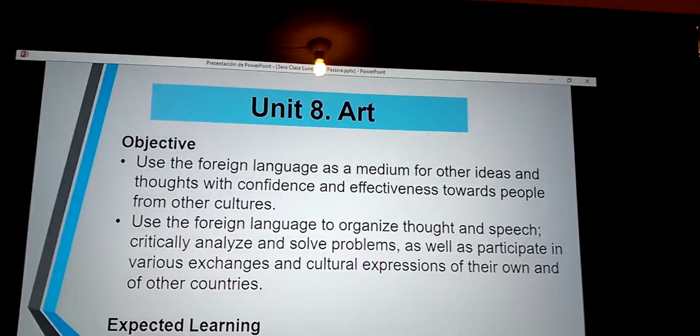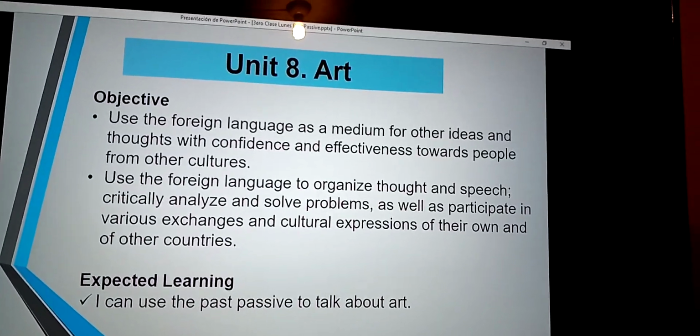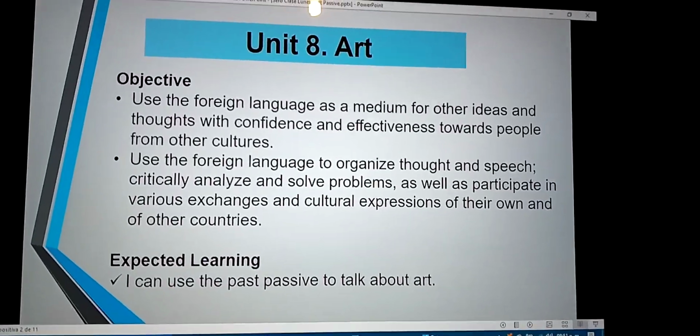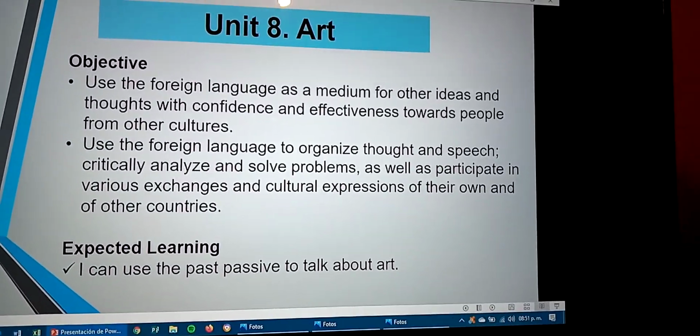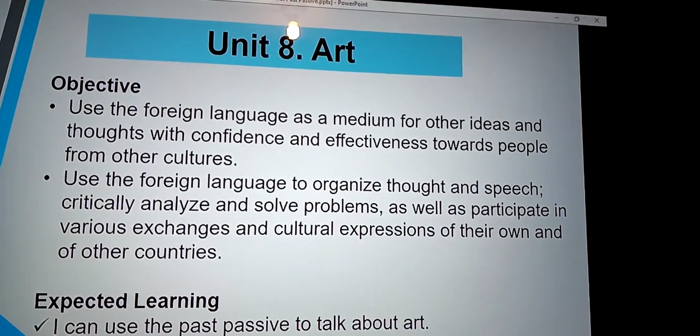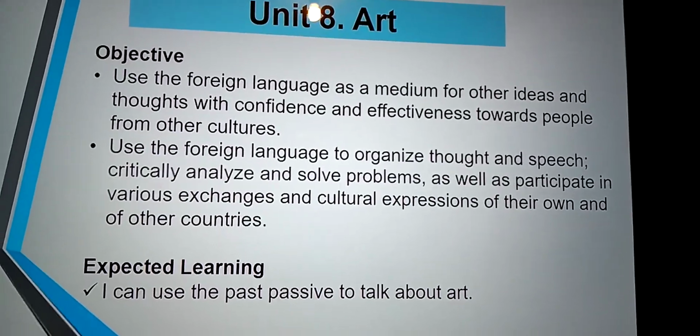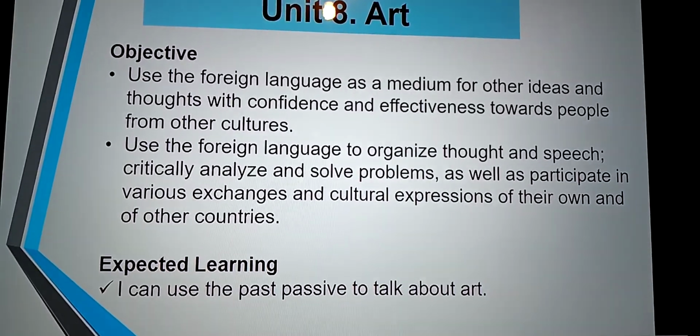Point number 2: use the foreign language to organize thought and speech, critical analysis, and solve problems, as well as participate in various exchanges and contribute on their own behalf and on behalf of their country.